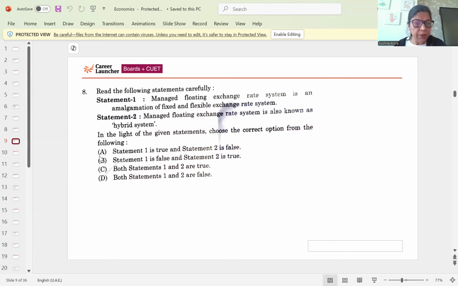Then next, managed floating exchange rate system is an amalgamation of fixed and flexible. Yes. And it's also known as hybrid system. Yes, so option C, that both the statements are true. So both the statements are true in that case.